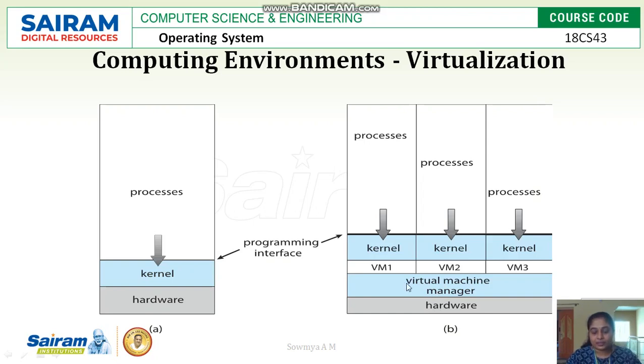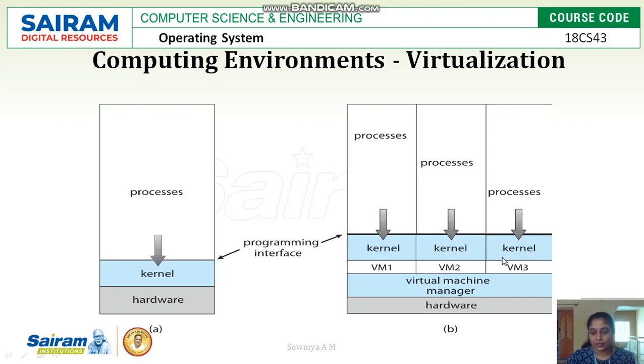So hardware is divided into virtual machine managers, that is our virtualization. Each virtual machine manager will be loaded with one operating system or one different kernel like Windows, Linux, Fedora,